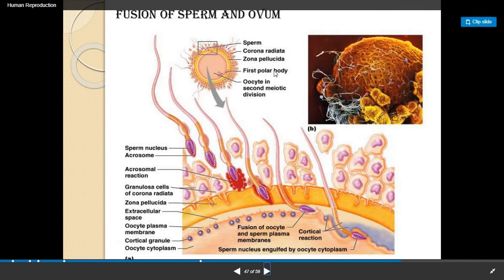Now here in the figure you can see the ovum, and here multiple sperms are attacking the particular egg structure. This thick layer you can see is the zona pellucida layer. The sperms are trying to enter this layer. Here the red portion is seen by the acrosomal reaction, which contains the hyaluronidase enzyme and which permits the entry of the sperm inside. So here only one sperm enters and it is engulfed by the oocyte cytoplasm, that is the cytoplasm of the egg.